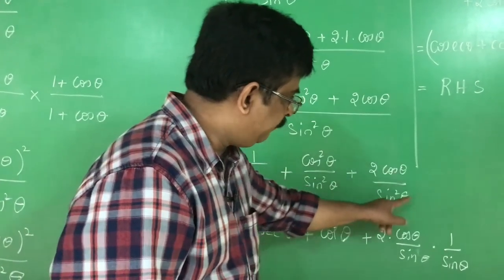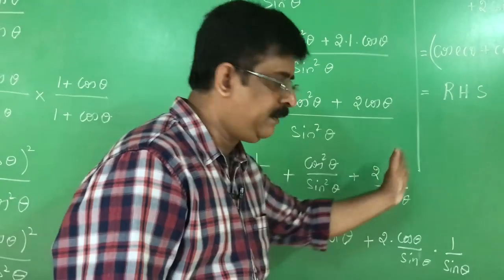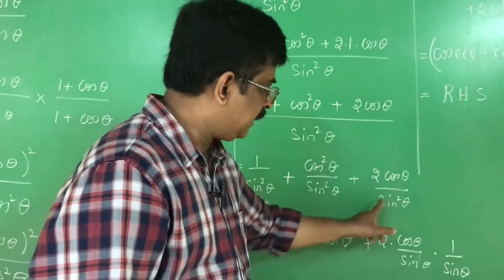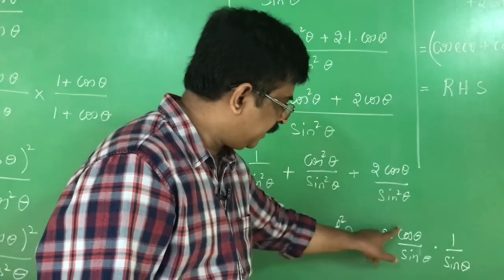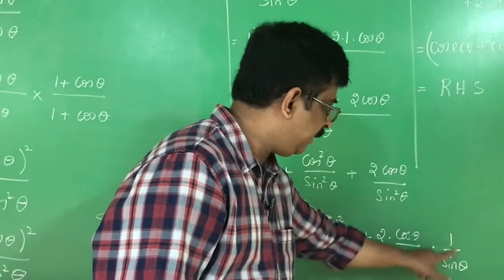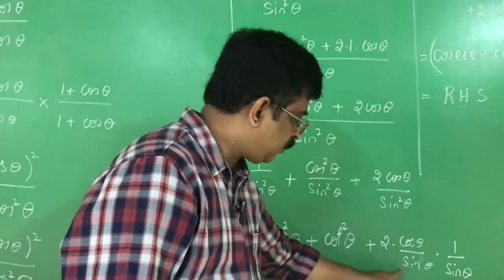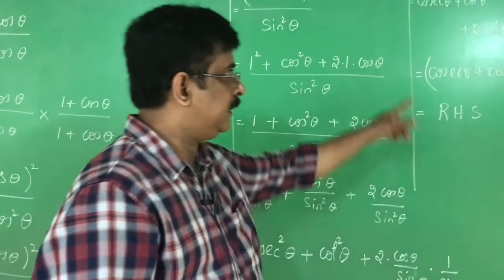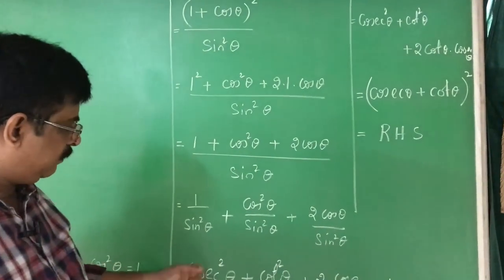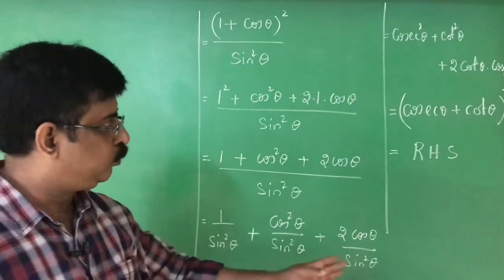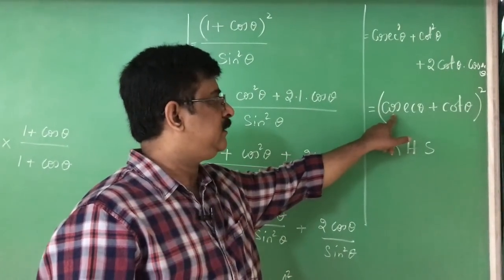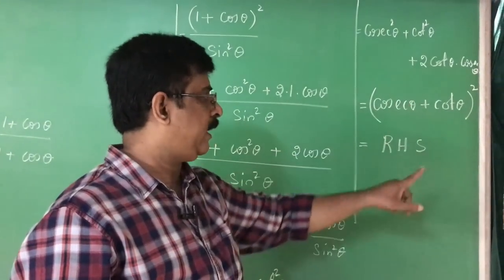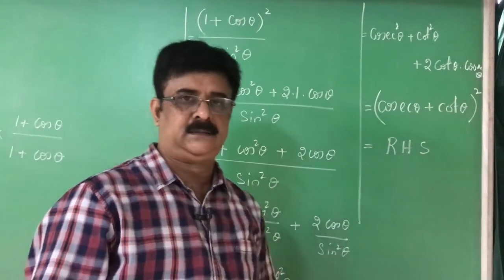Here I make a modification because I want it in the 2ab form. 2 cos theta by sin square theta is written as 2 into cos theta by sin theta into 1 by sin theta. This part becomes cot theta and this part becomes cosecant theta. Therefore, it is in the form of a square plus b square plus 2ab, and if I segregate that, it becomes cosecant theta plus cot theta whole square. That is nothing but RHS.